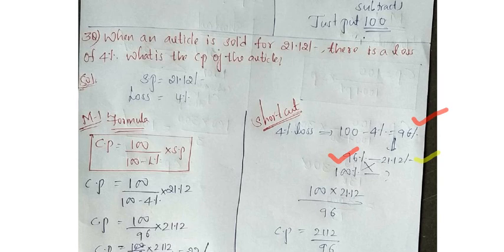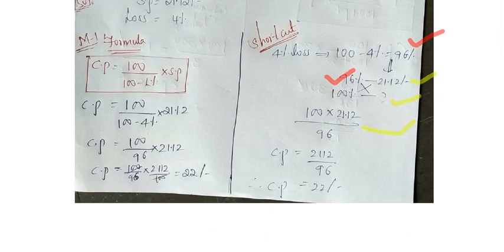See, in both models did we get the same answer or not? Yes. Here nothing is there to confuse. In the denominator, every time if they ask cost price, just write 100. If they ask selling price, if they gave profit, you do addition to 100, and if they gave loss, you do subtraction from 100. In the numerator, read the question carefully. If they gave the loss value, that is the amount of money, and the loss percentage also, no problem. Or if they gave the profit value and profit percentage also, no problem. But in this question they have given us the loss percentage but not the amount of loss.